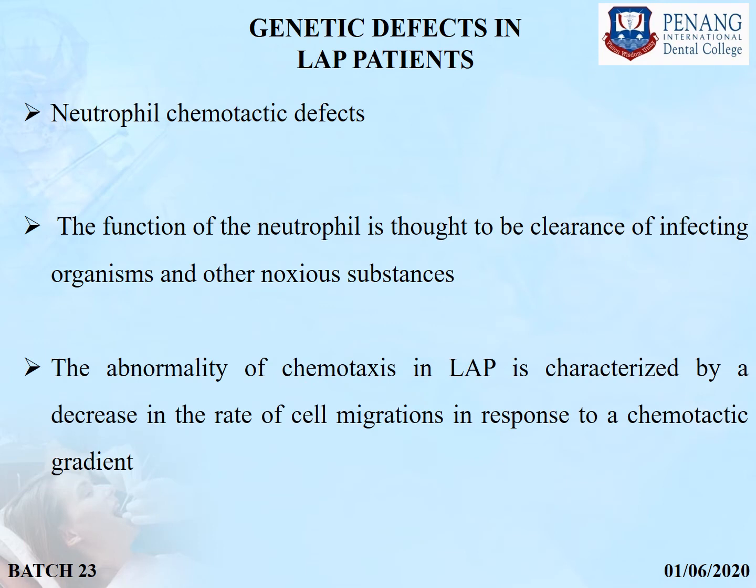Genetic defects in localized aggressive periodontitis patients. So there can be neutrophil chemotactic defects. The function of the neutrophil is thought to be clearance of infecting organisms and other noxious substances, but the abnormality of chemotaxis in localized aggressive periodontitis is characterized by a decrease in the rate of cell migration in response to chemotactic gradient.